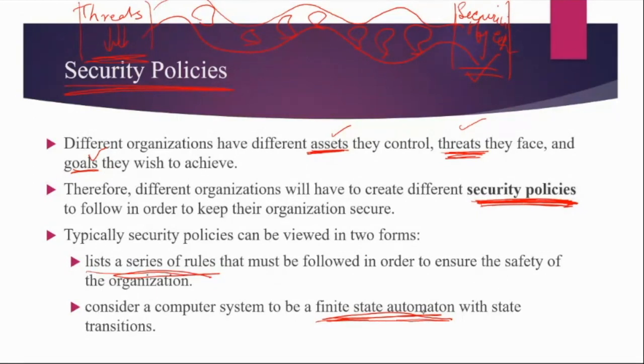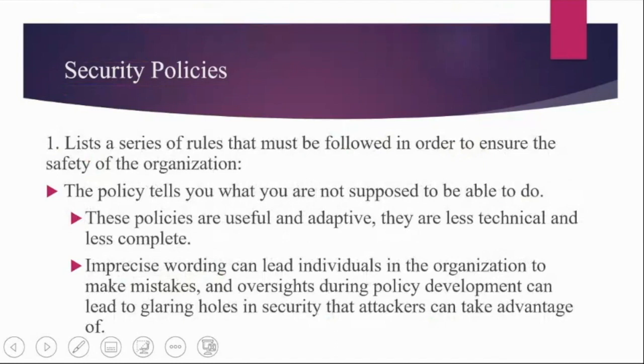Let me explain both of these in a bit more detail. When I say a list of rules that must be followed in order to ensure the safety of the organization, this list of rules or list of policy tells you what you are not supposed to be or able to do. Any example of a security policy? A privacy policy or a security policy.